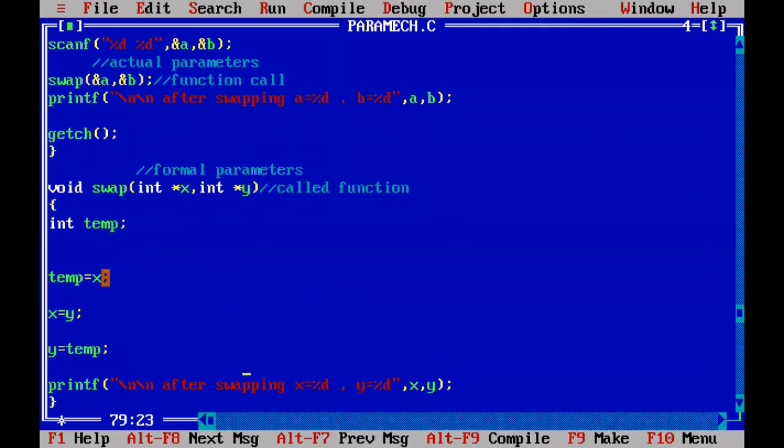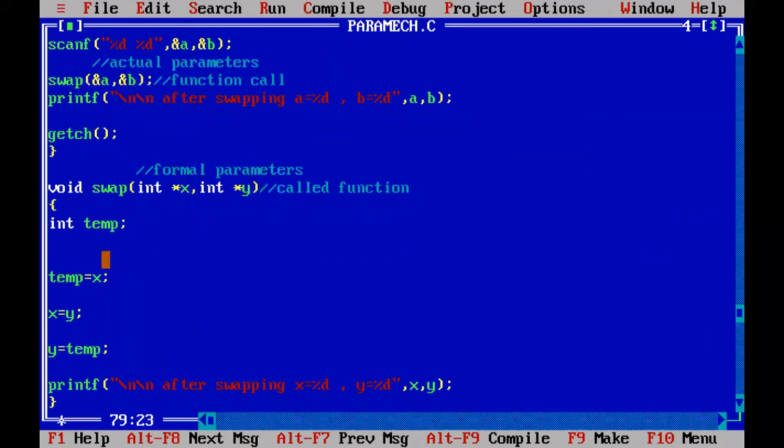Into the temporary variable, we should not assign the address of X. We need to assign the value at X. What is the value at X? 10. Generally, we will enter A value as 10 and B value as 20. Then the address of 10 is copied into X. The address of 20 is copied into Y.